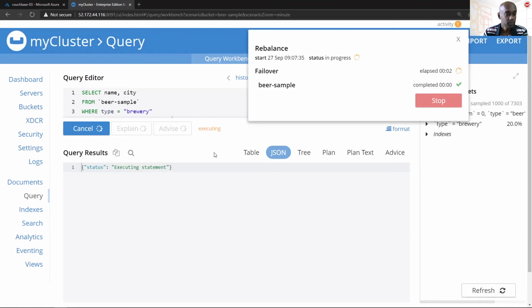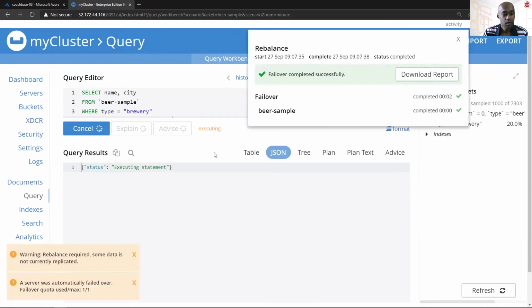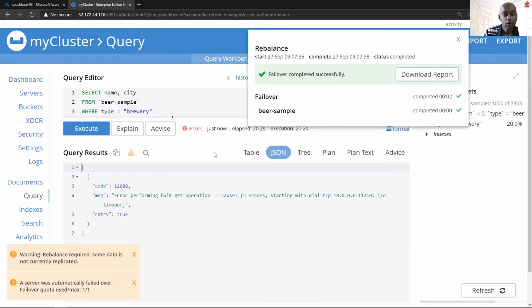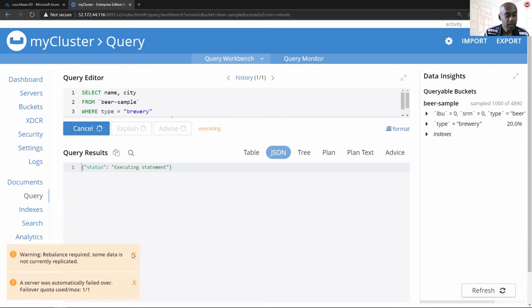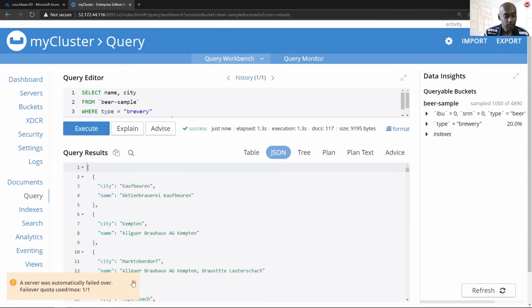But you'll observe that a window has just popped up, which points to the fact that a failover process has taken place. Now, I'll get to the server page to see what the effect of that is. But let me close this down and re-execute this query. And once again, the 117 documents are returned.